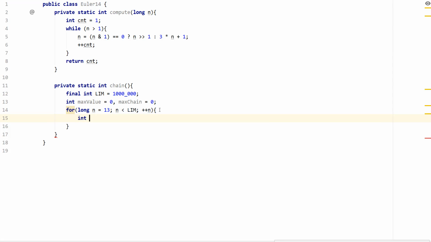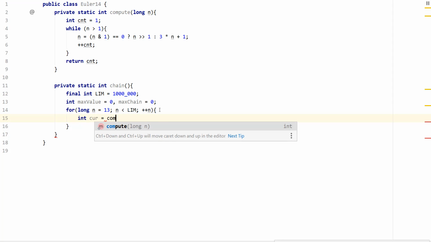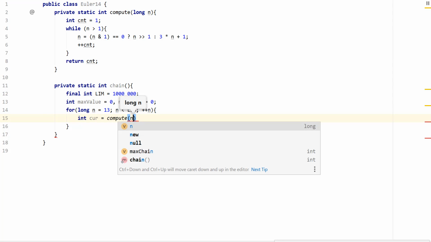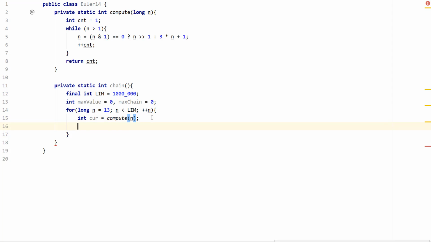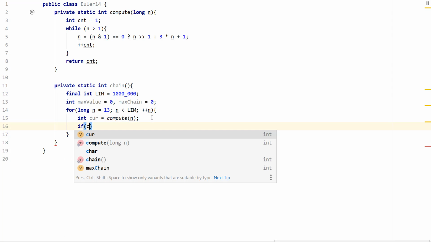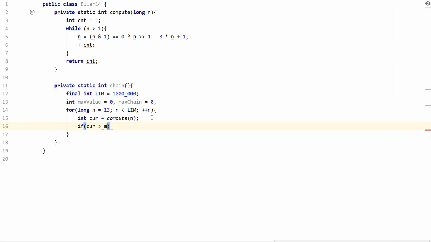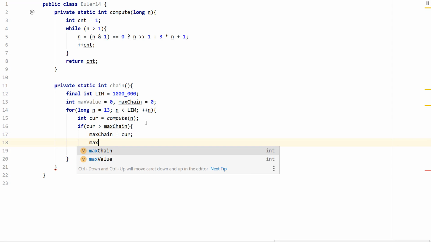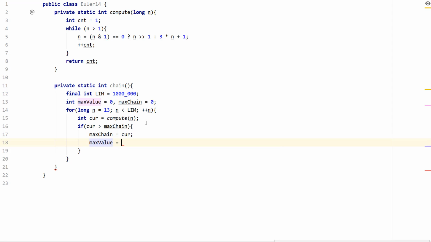So what we need to do is get the current chain for the value that we're looking at. This is going to be compute, and we can pass n here. Then we can check to see if the current is greater than the max chain. All right, and if that's the case, then we have to set the max chain to the current value and the max value to n. But we need to go ahead and do a cast here.